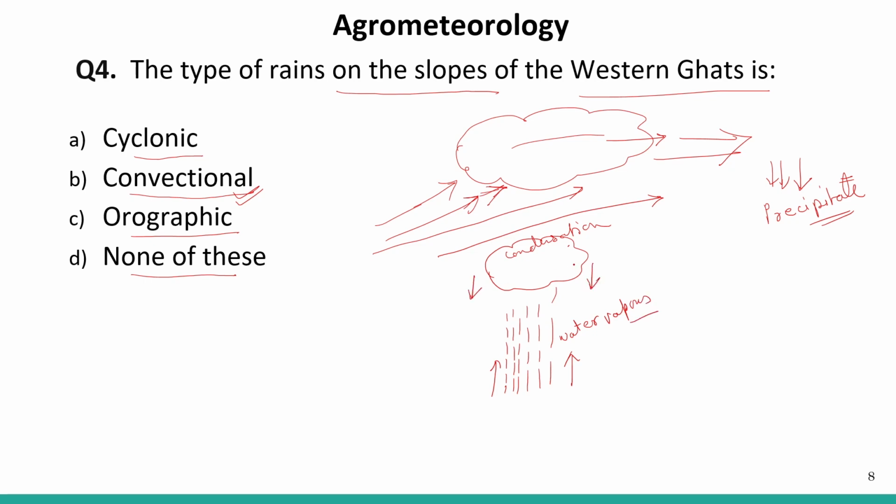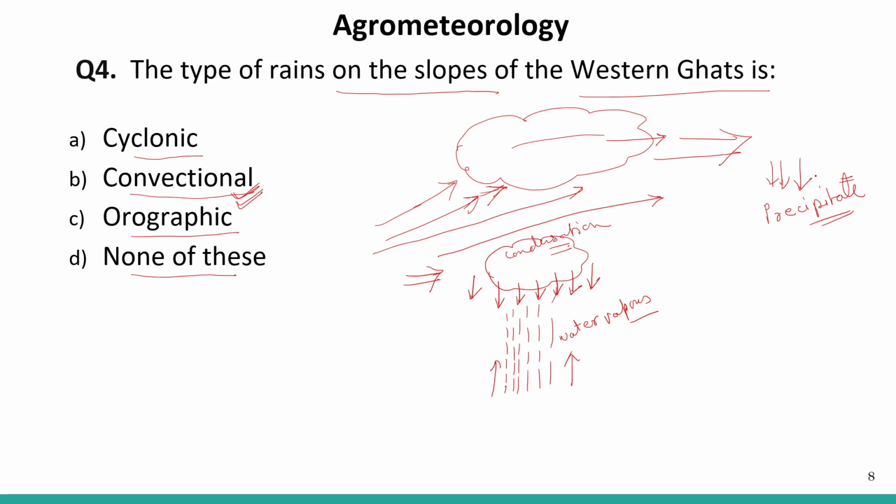The clouds do not move because there is no wind at that particular time, and when there is condensation, larger droplets are there, so the clouds become heavy and it brings rain there only. So this is the convectional type of rainfall.